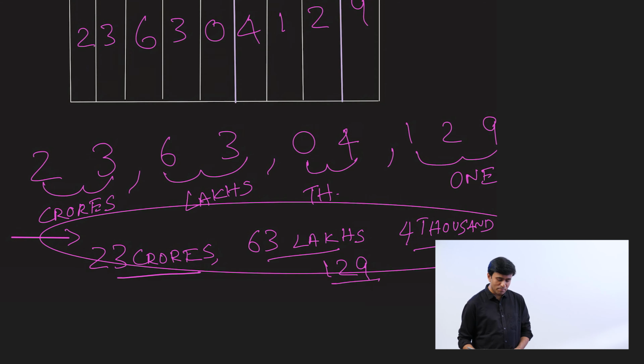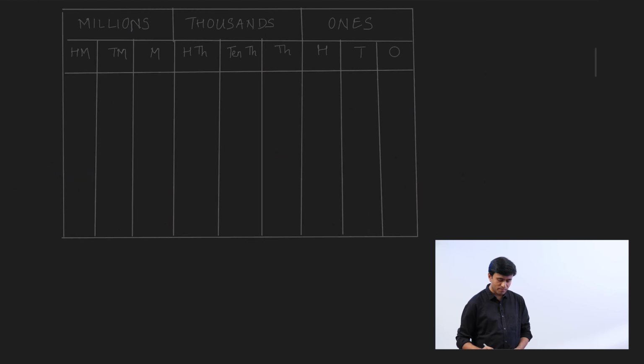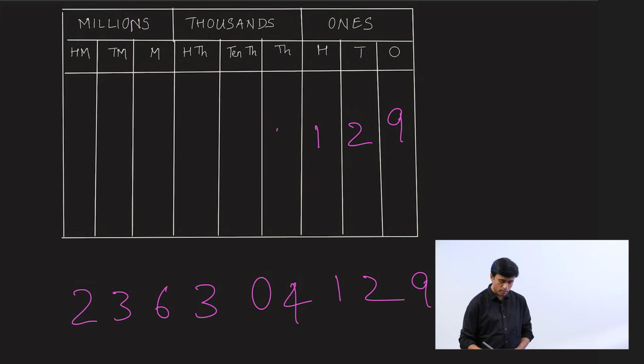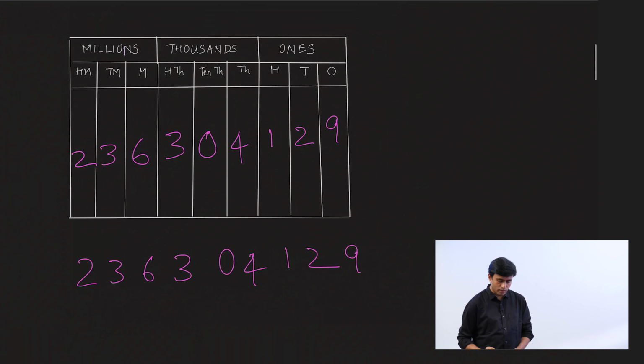Now let's do the same thing in the international system. Let's write the number, 236,304,129. I'm going ahead and placing the digits in its place value: 9, 2, 1, 4, 0, 3, 6, 3, 2. And the periods in the international system are groups of 3. So these 3 form the first period, ones. These 3 form the thousands period.